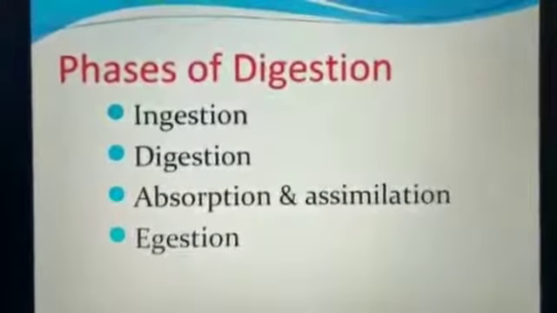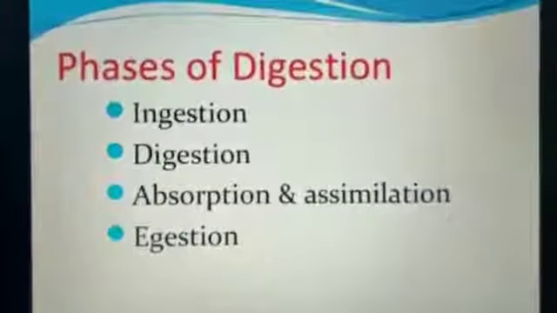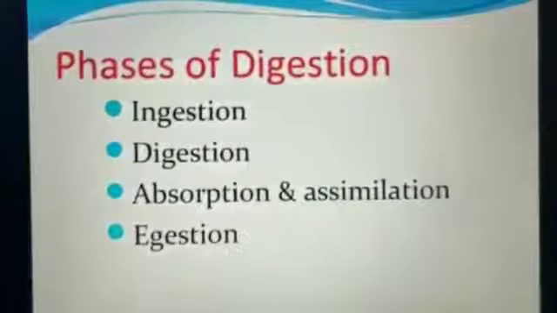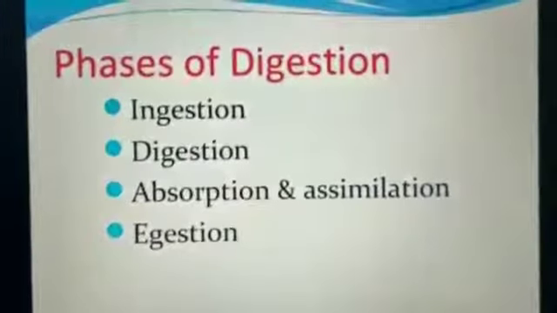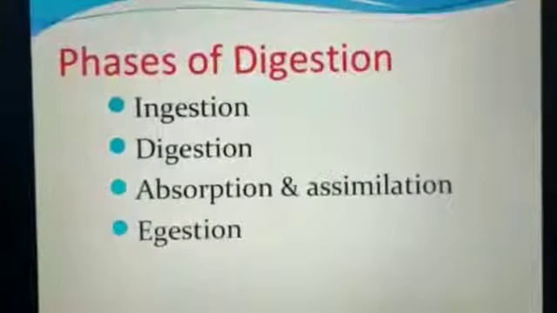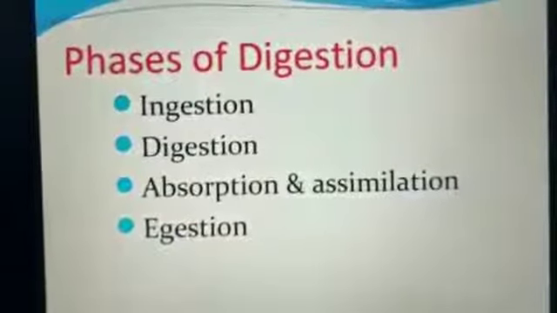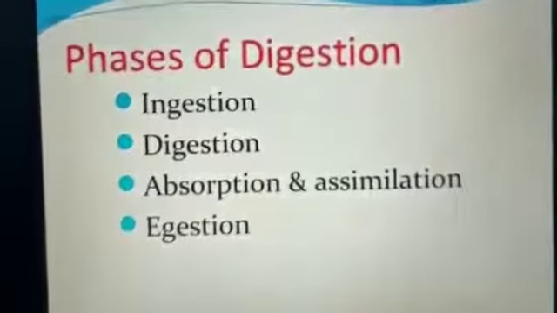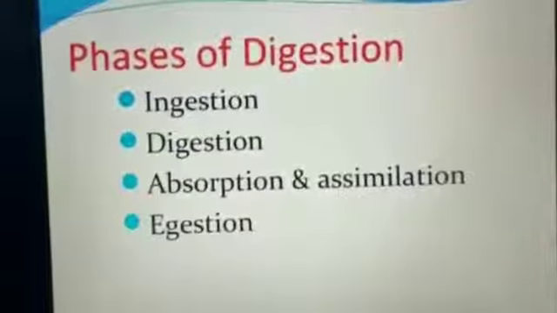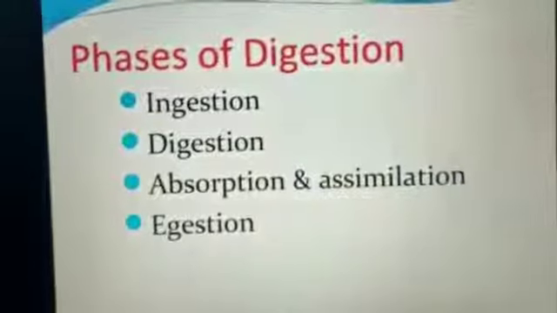Once the food is taken inside the body, digestion begins immediately. Once the digestion is completed, whatever nutrients are present in the food material are absorbed by the different body parts, and these nutrients are poured into the body and used for different vital functions, that is assimilation.